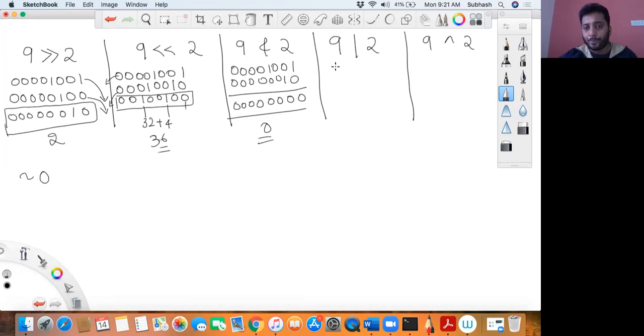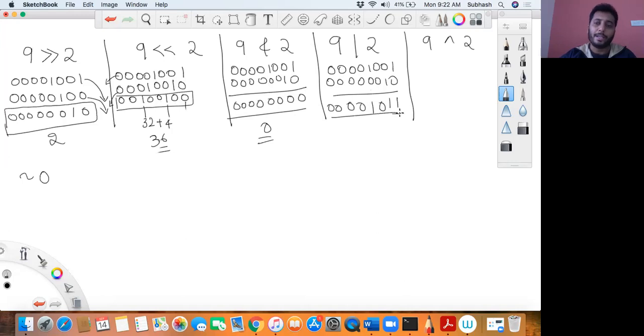9 OR with 2. Okay, so how does it work? 00001001, and then we have 2: 00000010. Okay, so what happens is 1 OR with 0 is 1. This becomes 0 only when both are 0, and all others become 1. So 00001011. Okay, so 9 OR with 2, you can calculate how much it is.